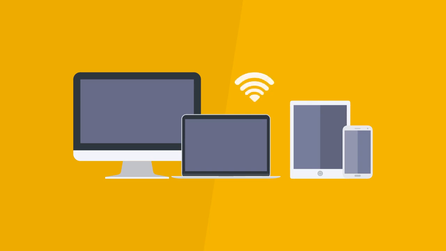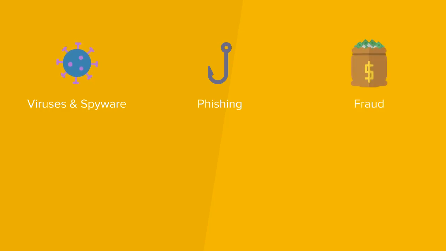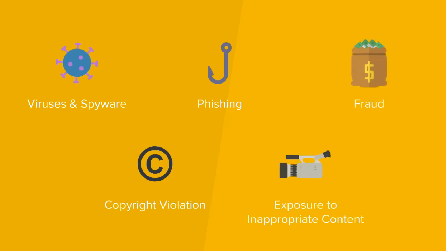The internet is a huge part of learning which is mandatory for most workplaces, but it's important to consider the following risks that result in using it. Here are 5 examples of risks while using the internet. Viruses and spyware, phishing, fraud, copyright violation, being exposed to inappropriate content.